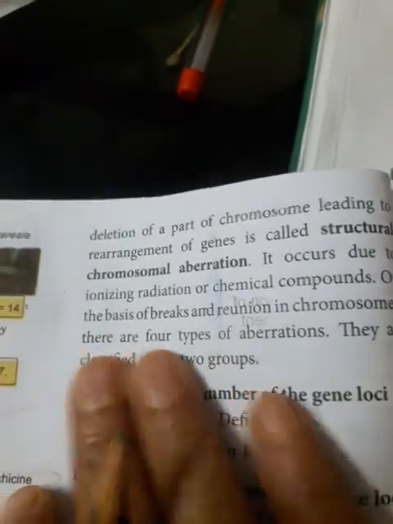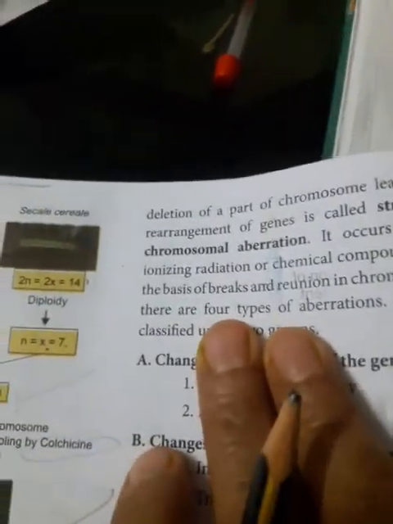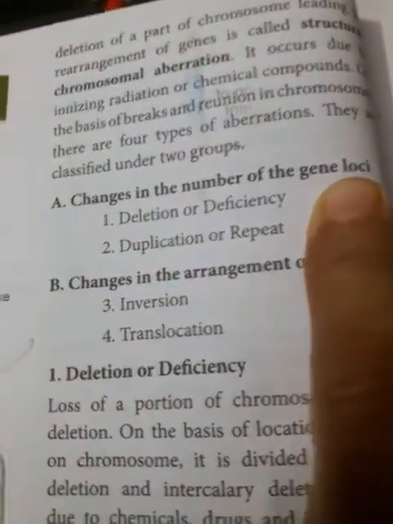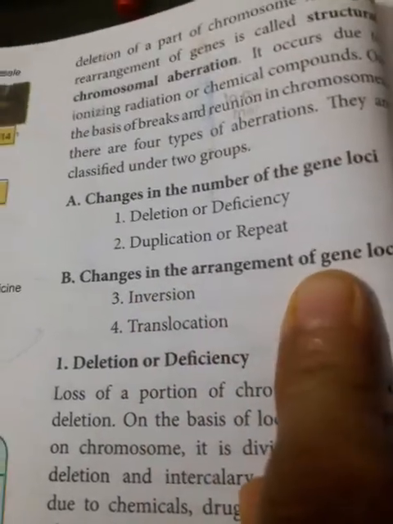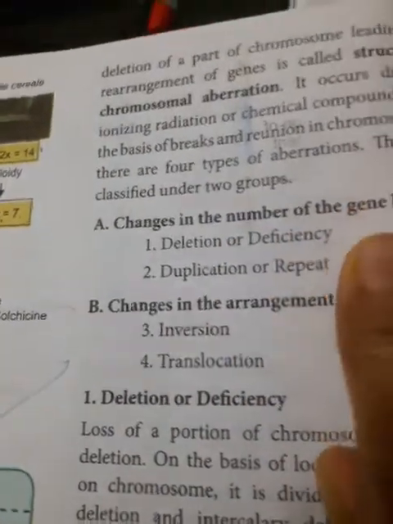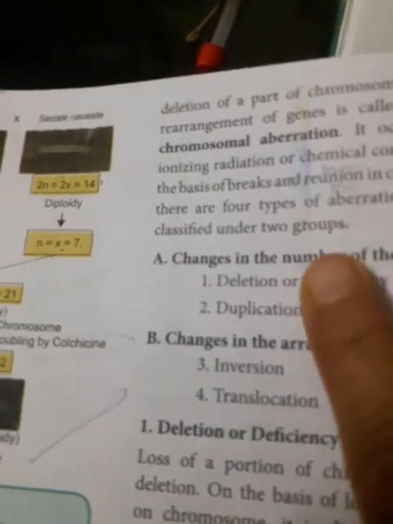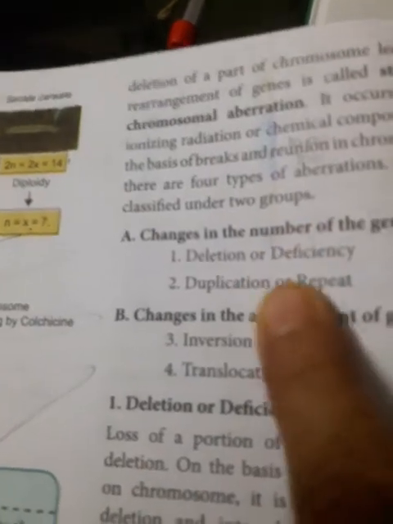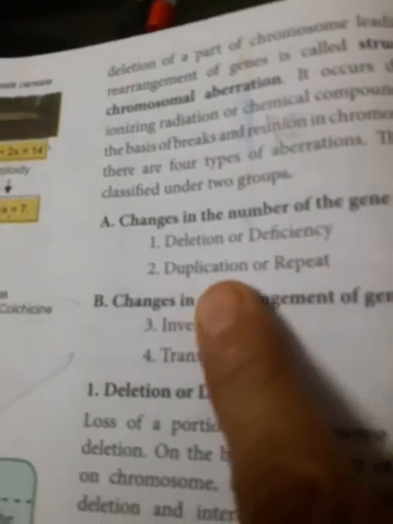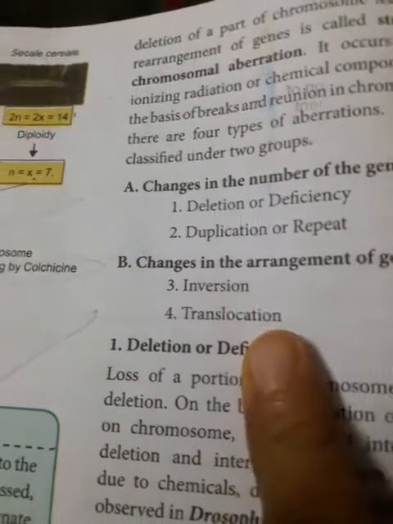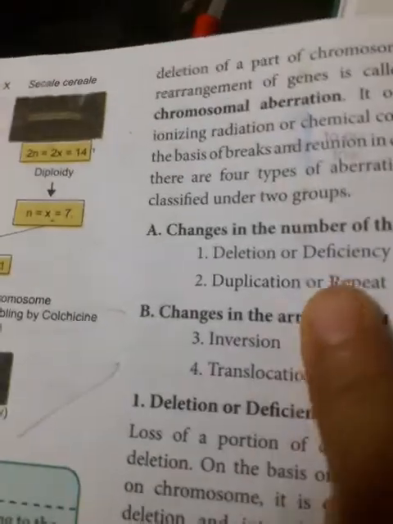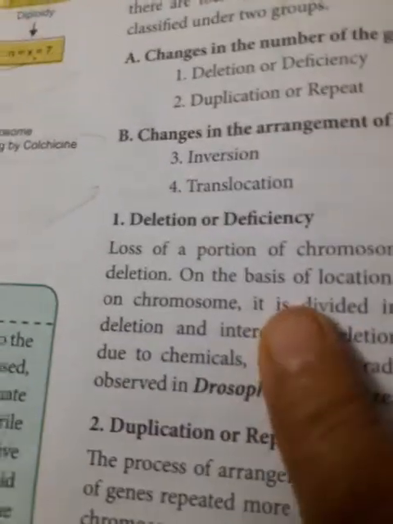On the basis of break or union of the chromosomes, there are four types. Broadly, it is of two types: changes in the number of gene loci, and changes in the arrangement of gene loci. Changes in the number of genes are of two types: addition and deletion. That is deletion or deficiency, and duplication or repeat. For arrangement of genes in gene loci, the first one is inversion, and the second one is translocation. Now, one by one: deletion and duplication.